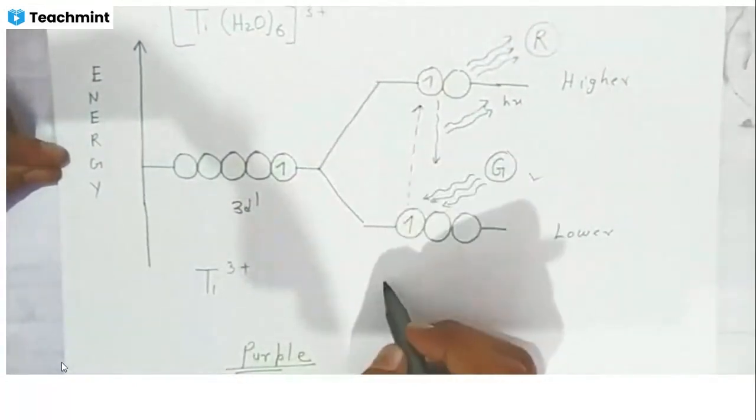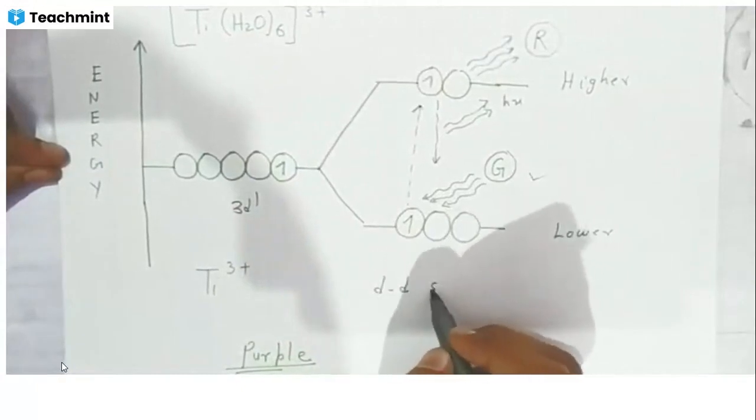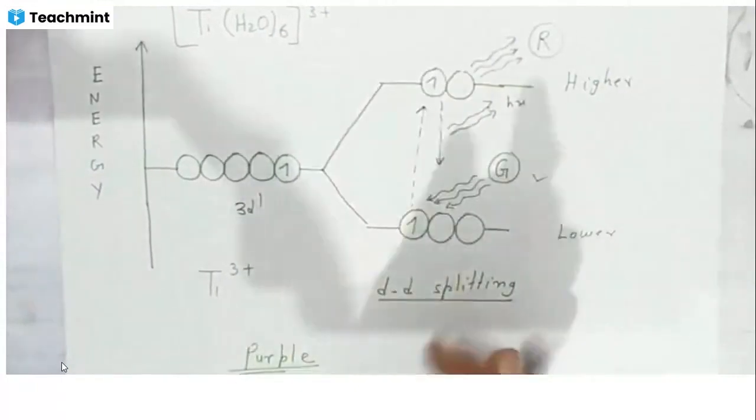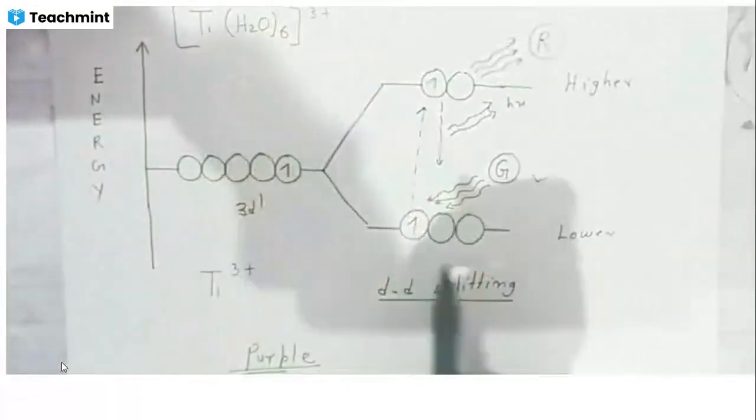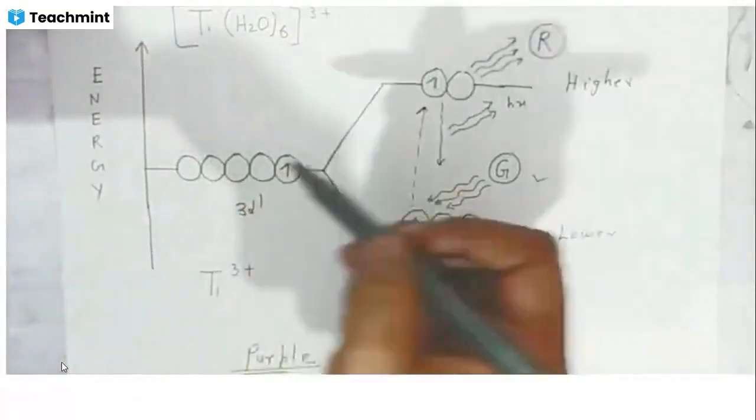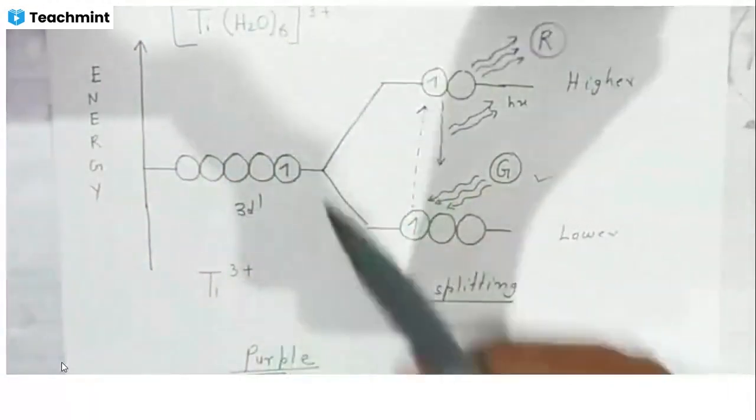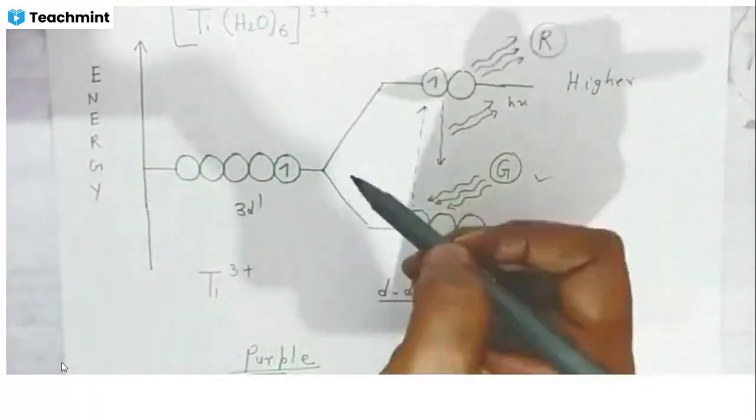So this is also called d-d splitting. It's very easy to explain the compound titanium hexaaqua 3 plus. So this way we have explained why it is purple in color, that means red in color. So this way we can explain it with the help of the d-d transition.